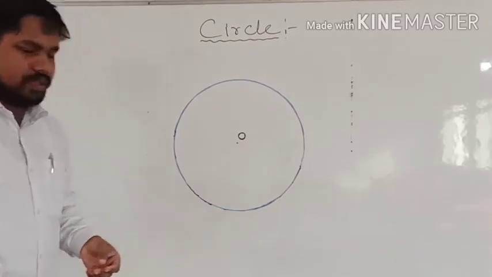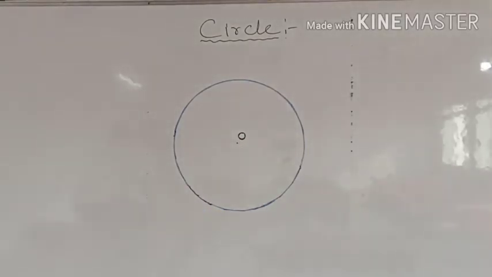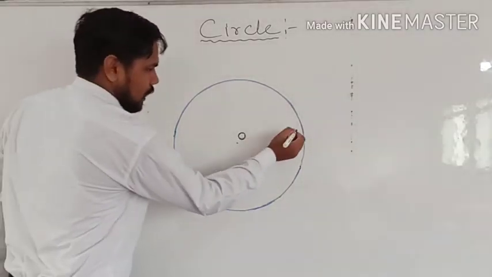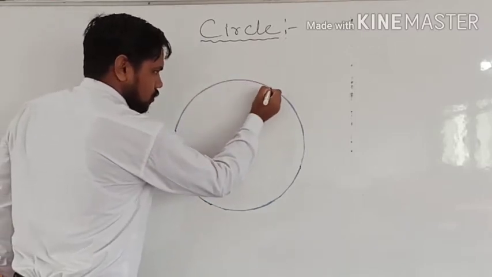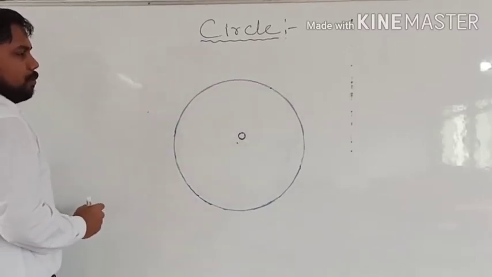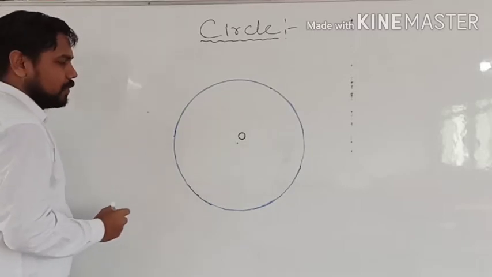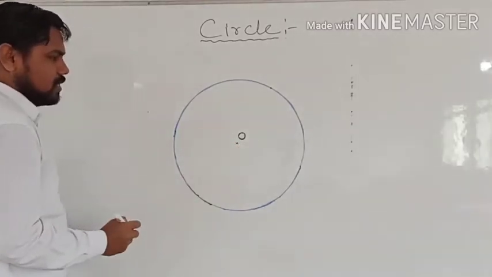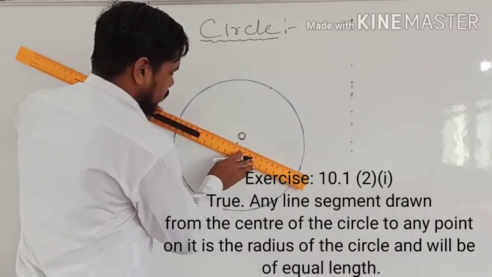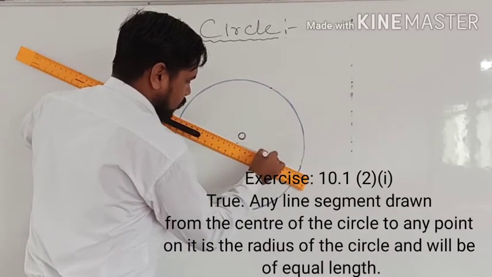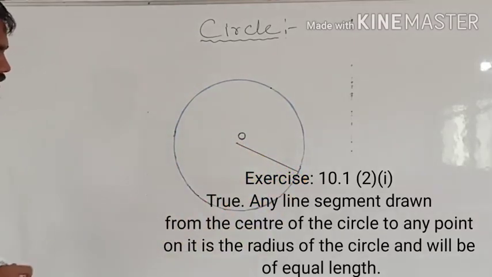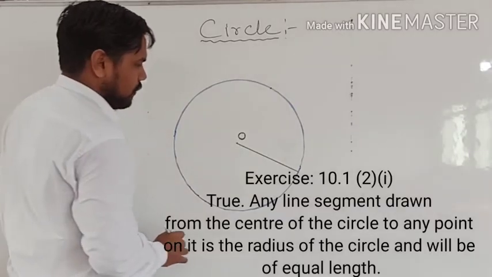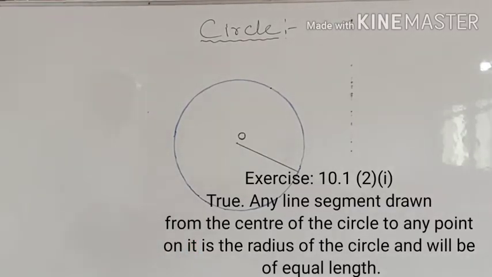We are revising all those terms. So here we got this whole length of the circle, starting from one place and coming back to that particular place, which is called the circumference of the circle, and this we have already learned. The center of the circle. And after that, the distance from the center to the circumference, which is equal in every place, this is the radius of the circle. And after that, the diameter is also there, which is 2 times the radius.